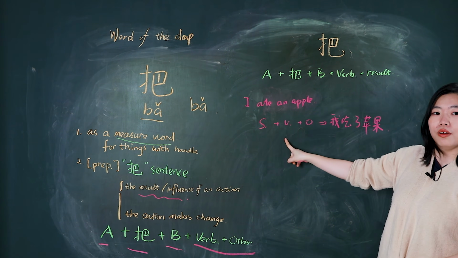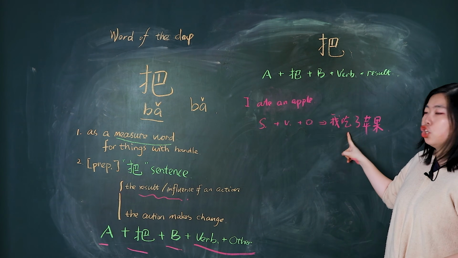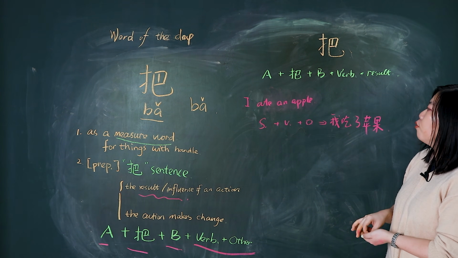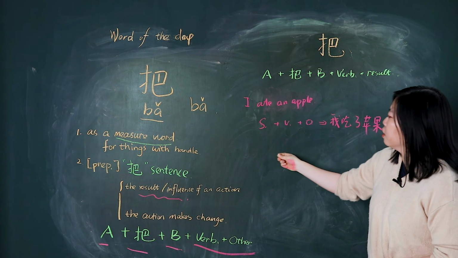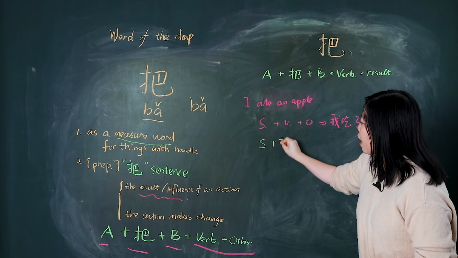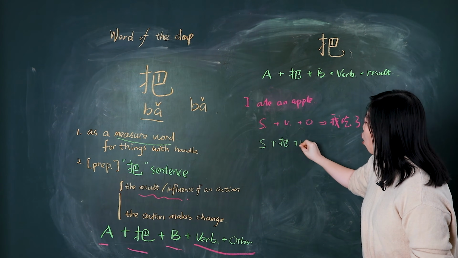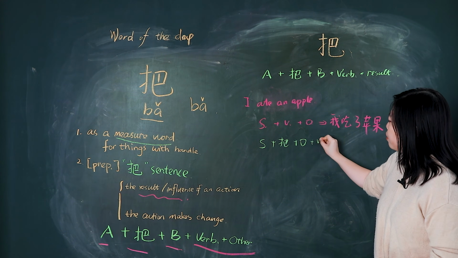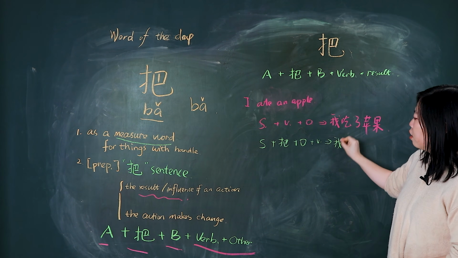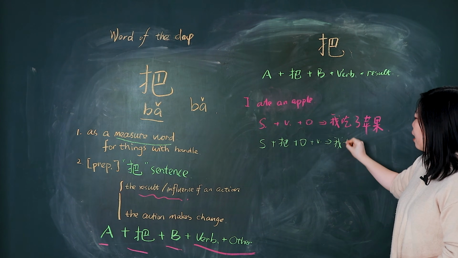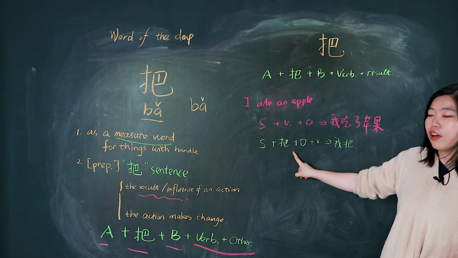Subject, verb, object: 我吃了蘋果. But if we want to use the 把 sentence, we put subject, 把, object, plus verb. So we say what? 我把... What is the object? Can you tell me what the object is in this sentence?